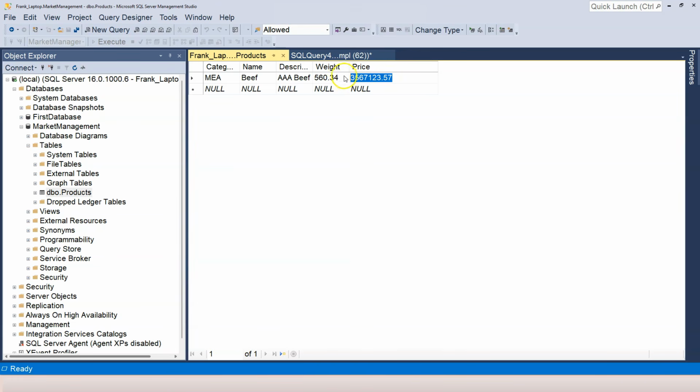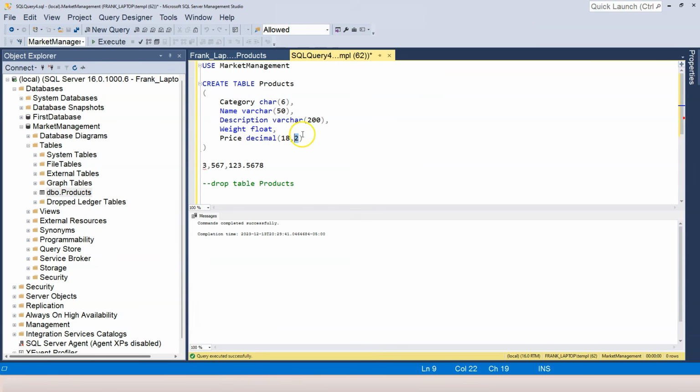Therefore you can see that the decimal data type is very accurate. If you have a price column that needs to store money, or any number that needs accuracy, decimal is recommended. Float and real data types are not recommended. But keep in mind that decimal has slower performance compared with float and real. So it really depends on the requirements of your project.